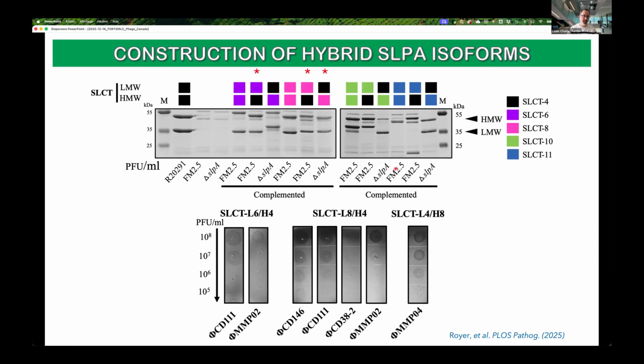So we created a series of hybrid versions with these squares representing the different isoforms, with the high molecular weight fragment at the bottom and the low molecular weight fragment on top. We created these hybrid isoforms and then performed infection assays. As you can see here in the spot test assays, we found a number of phages capable of infecting these hybrid versions. That gave us more insight into which fragment of the S layer they were interacting with.